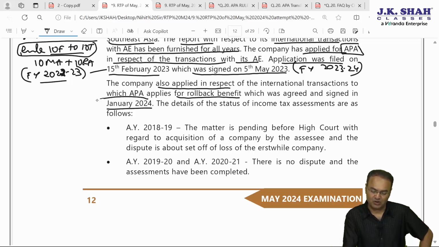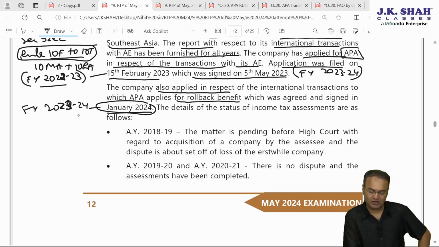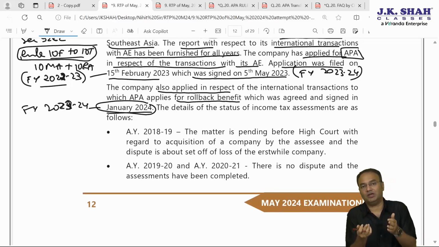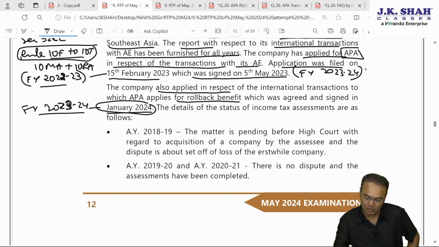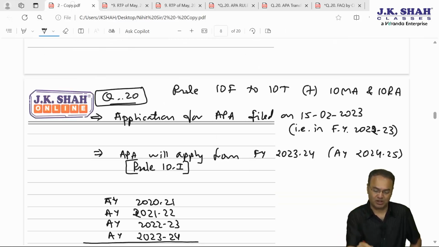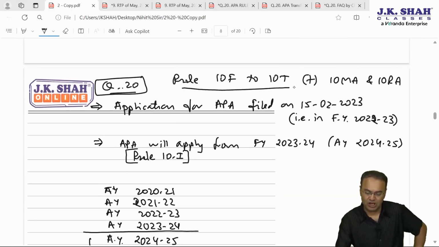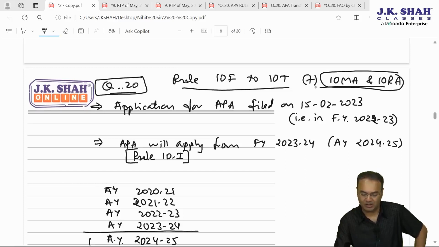The rollback they applied for in January 24, that is, in financial year 23-24 ending. Just because they applied in 23-24, that does not mean rollback will be for the 4 years preceding that. Coincidentally, this is the first year itself. Rollback will be applicable for 4 years prior to 23-24, the year from which APA becomes applicable. So as per Rule 10F to 10T plus 10MA and 10RA, where 10MA and 10RA are for rollback.